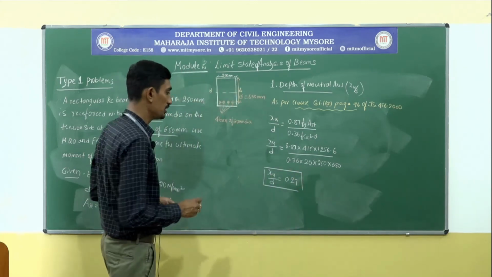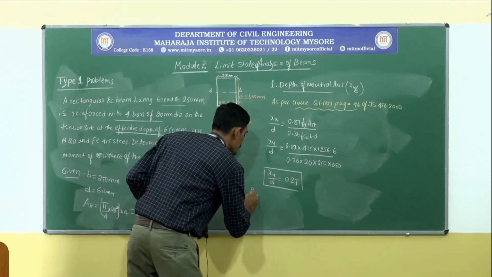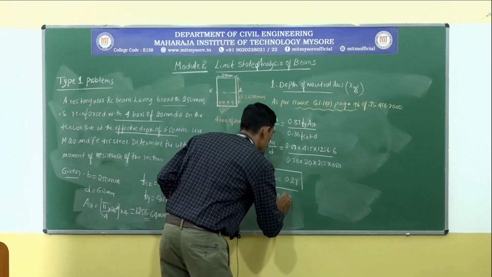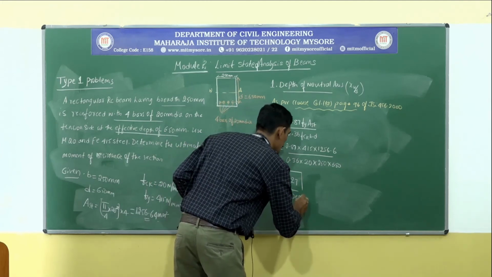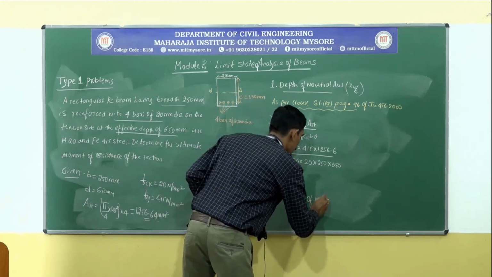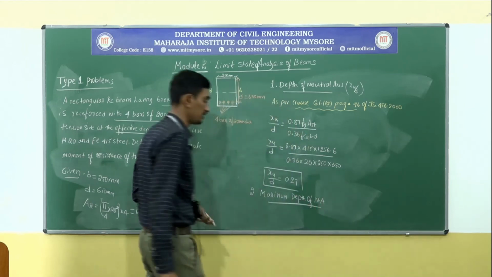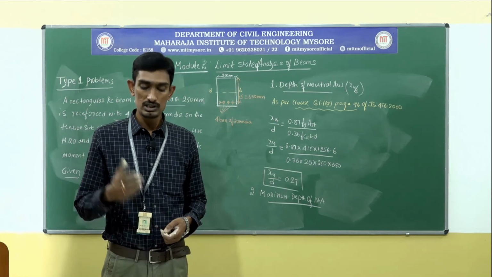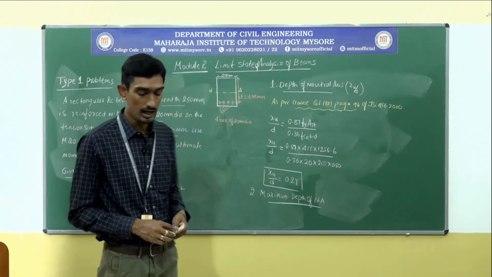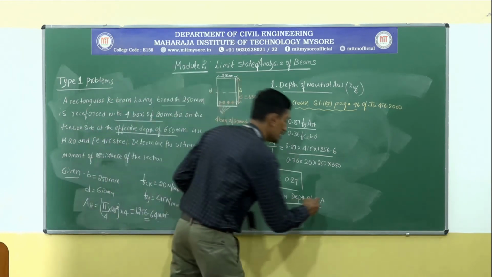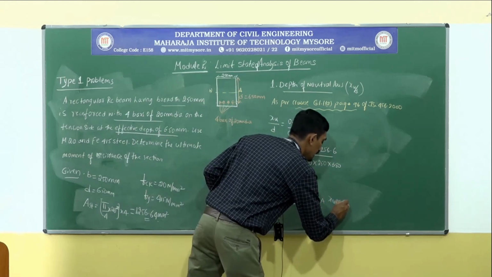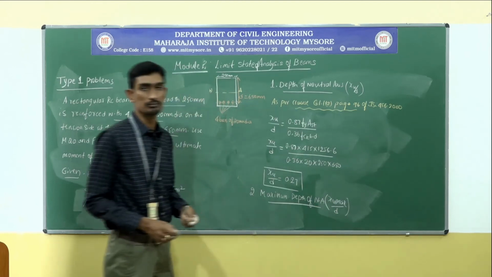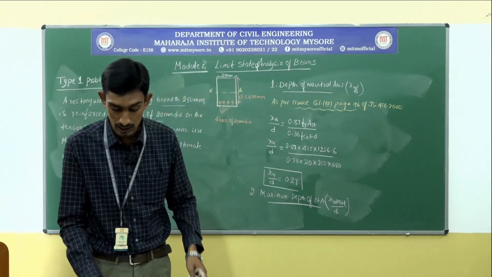Then step number 2, maximum depth of neutral axis. How to calculate the maximum depth of neutral axis? This is also there in the code book, or I can say limiting values, xu max by d or xu limit by d. Both are the same.